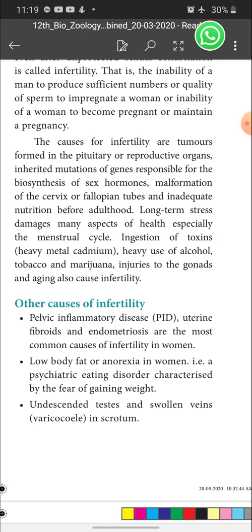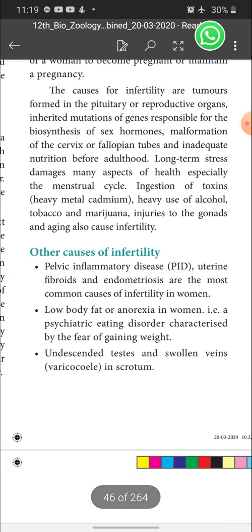Pelvic inflammatory disease is a type of disease that causes inflammation in the pelvic region, and uterine fibroids are tumor-like structures present inside the uterus.